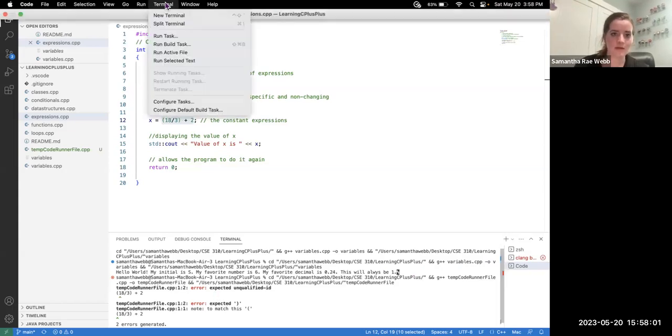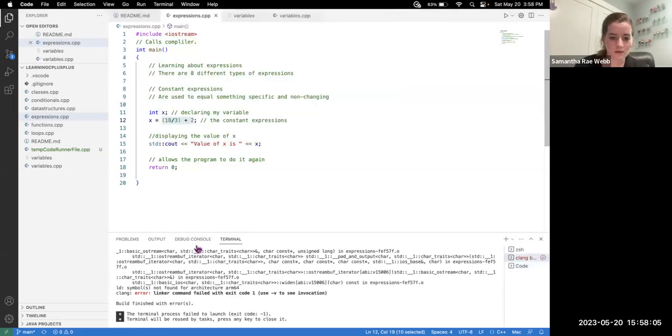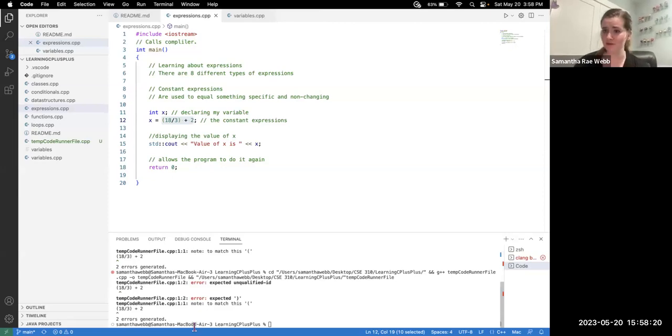Let me try to compile it one more time. Okay, finished with errors, totally fine. Then I'm going to do play. Well, this just tells me I've got a few more things to learn about. But as I'm learning about expressions, I'm hoping to update this a little bit more and get it working.